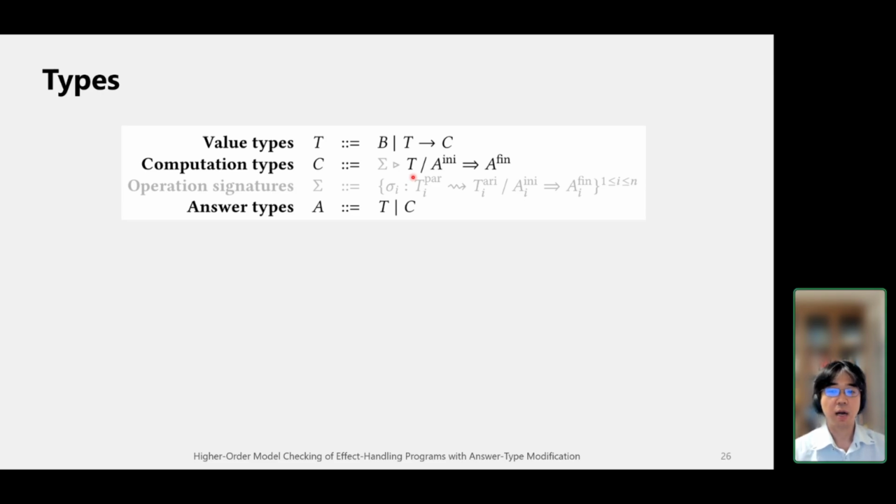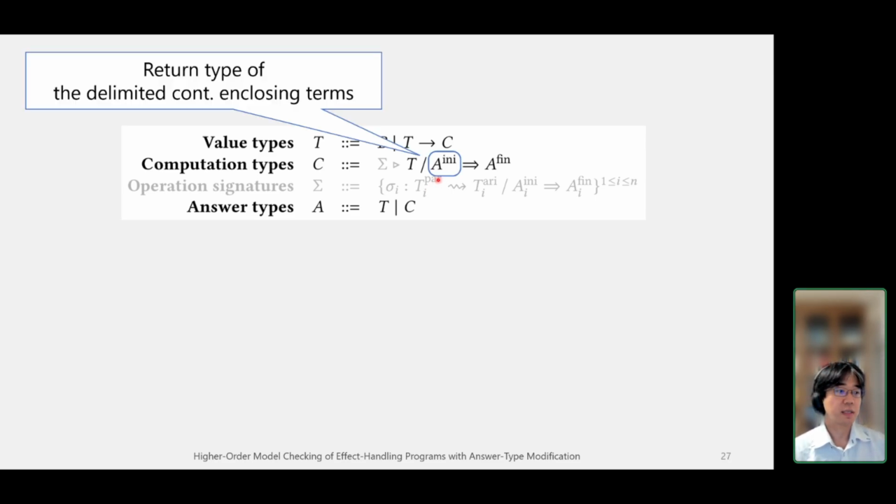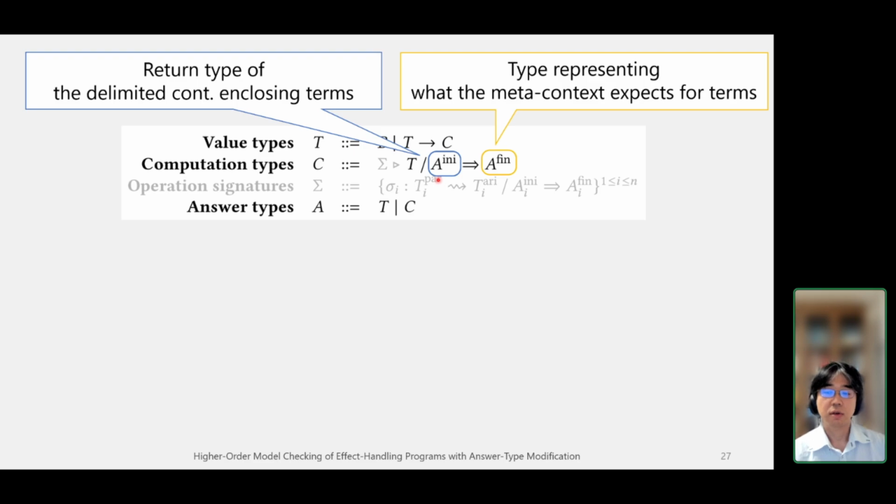And the remaining two types are answer types, which are either over a value type or a computation type. The first answer type is called the initial answer type, which represents the return type of the delimited continuation enclosing the terms of this computation type. And the second answer type is called the final answer type, which represents what the meta context expects for terms. And the meta context is a context that encloses the delimited continuations.